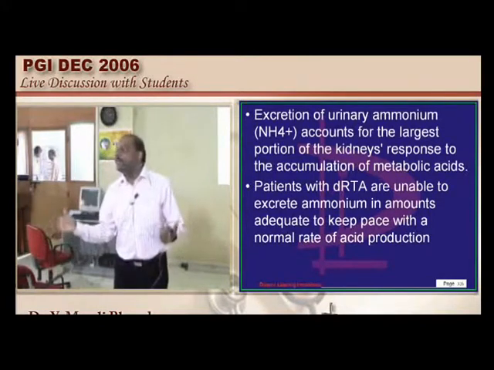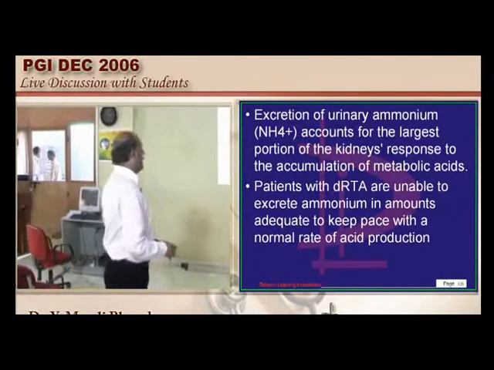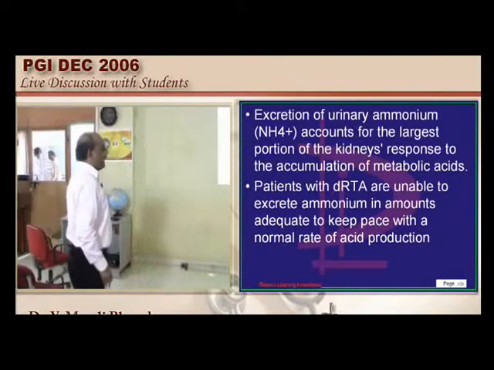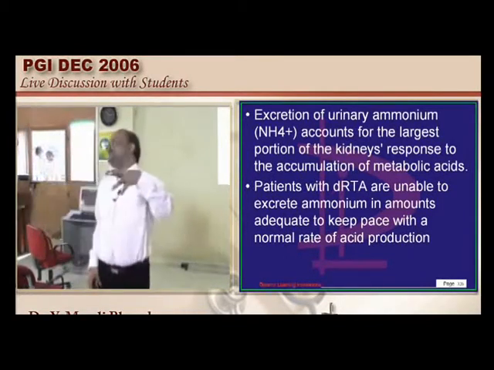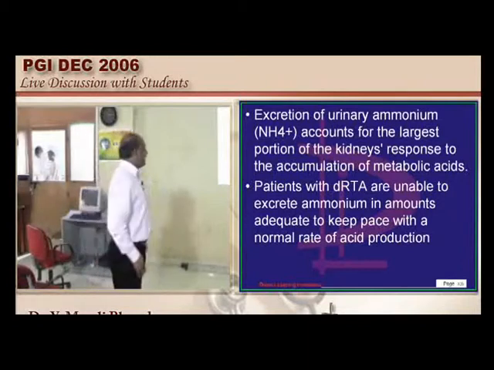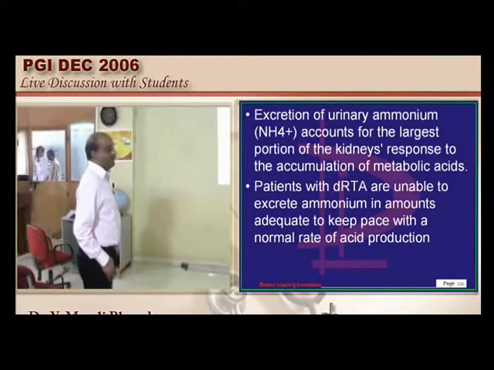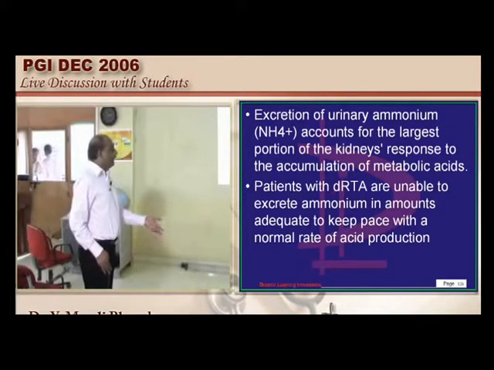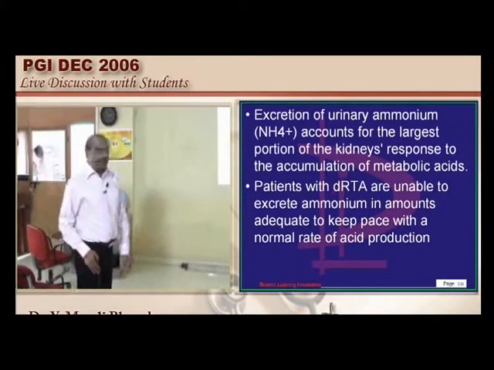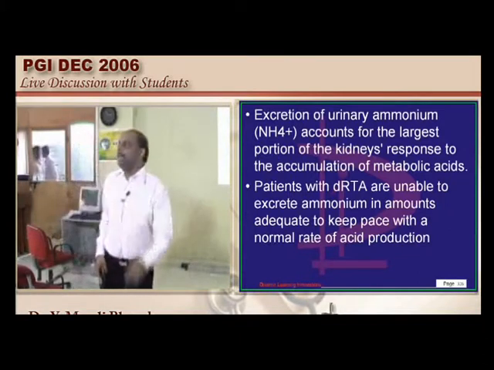How to differentiate between the two? Typically the type 4 distal RTA is one where, in addition to the acidosis, you also find hyperkalemia, whereas in type 1 distal RTA you find hypokalemia. Now tell me, doctor, why will hyperkalemia be found in type 4 distal RTA?